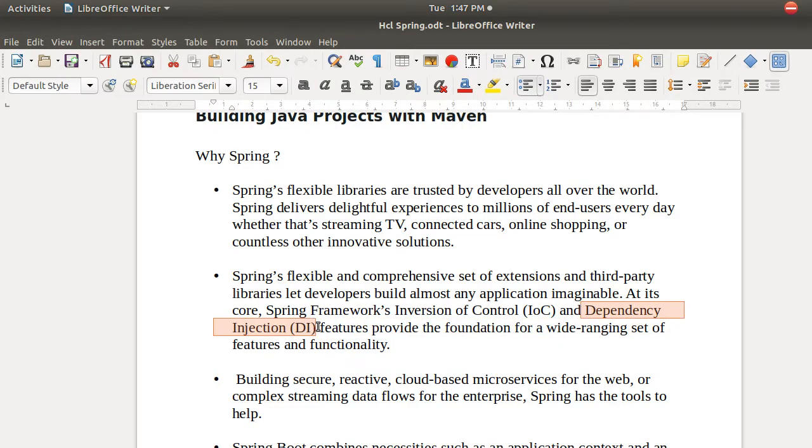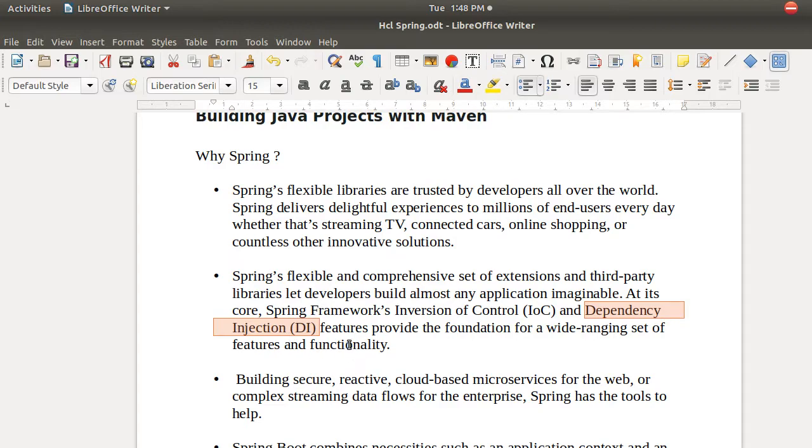These are the features provided by Spring. That is where everybody is moving towards Spring, only because of these two features: inversion of control and dependency injection. So let us learn this now. Today's class we are going to learn this.